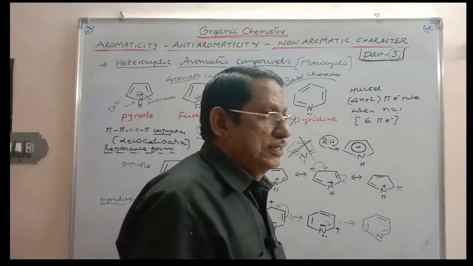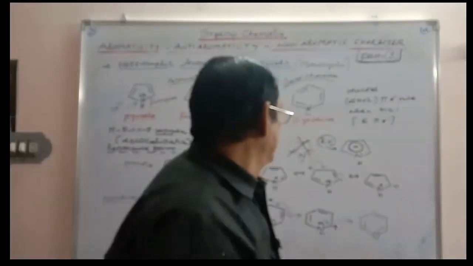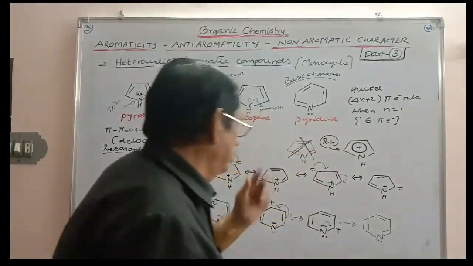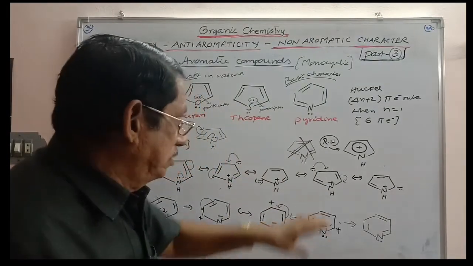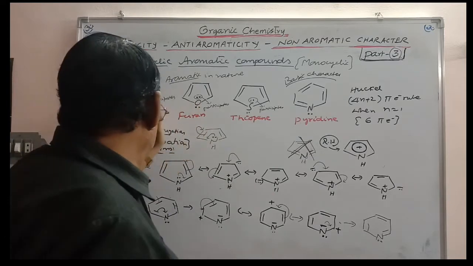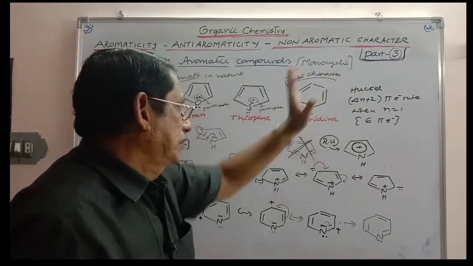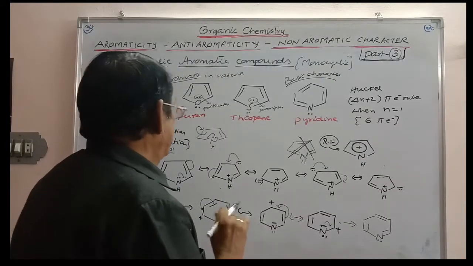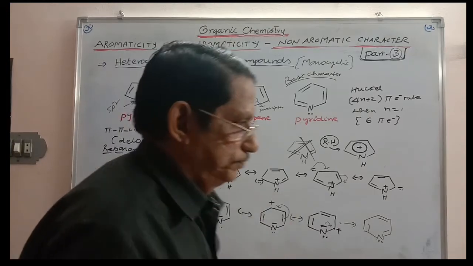In this way, we can take all the heterocyclic aromatic compounds, particularly these, which are more important, and it is better to compare the basic character of pyridine with pyrrole. Pyrrole is less basic than pyridine. Of course, pyrrole has an additional character, that is acidic character. So this is about the heterocyclic aromatic compounds.